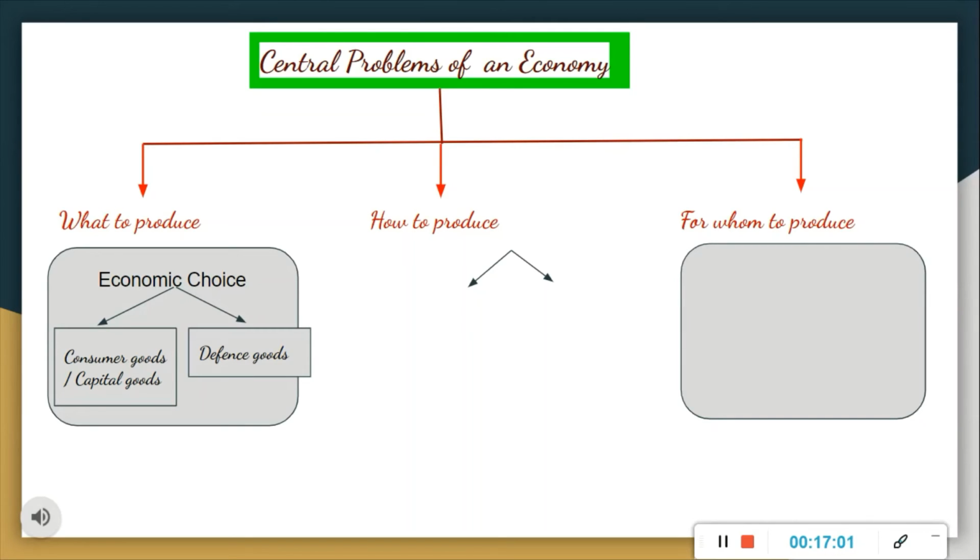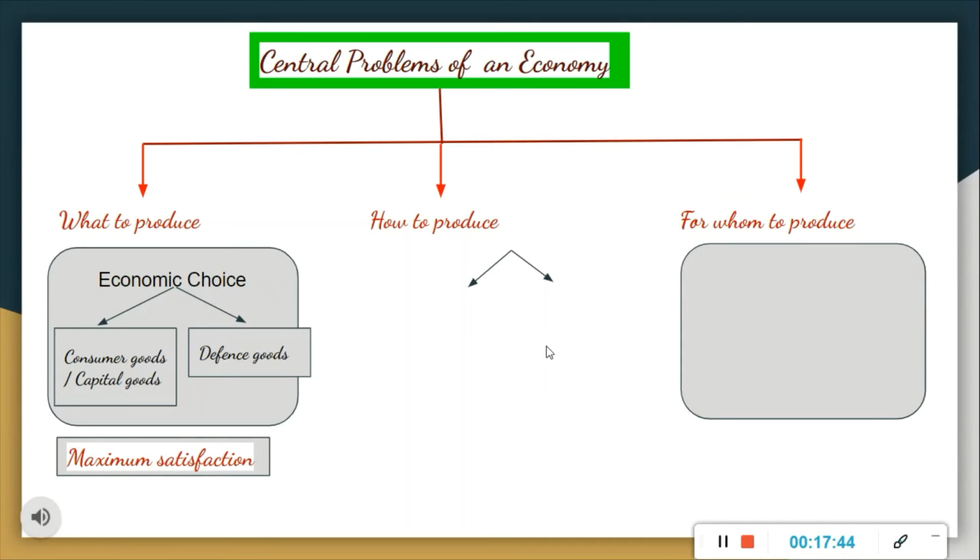Furthermore, the central problems of an economy also depend on the classification of commodities based on their degree of necessity. Means luxury items, essential items. In an economy, the produced goods are further classified into two segments, that is consumer goods and producer goods or capital goods. Moreover, both these segments are again divided into single-use goods and durable goods. We can divide these same goods into two, that is single use, one time we can use, and durable goods, right? So these two aspects to the problem is creating what to produce.